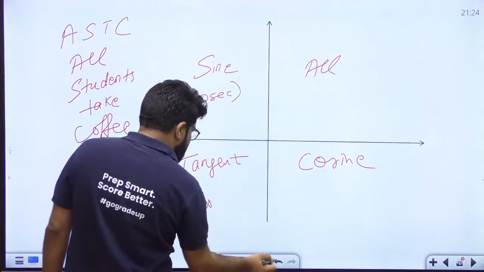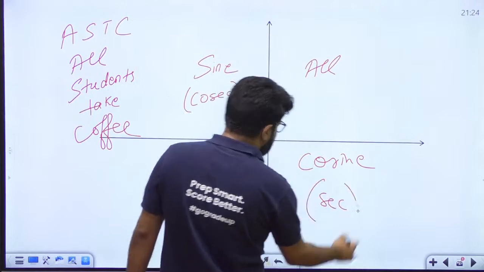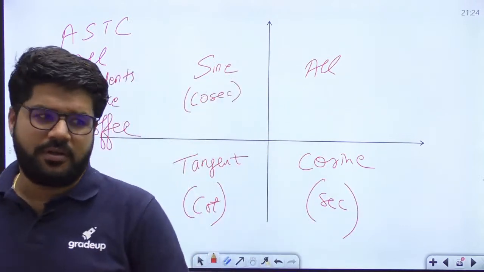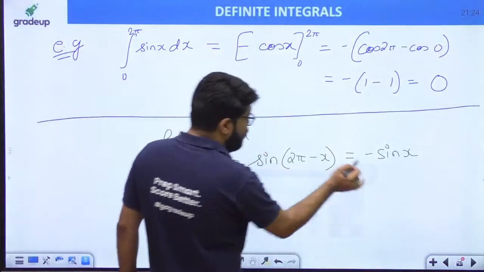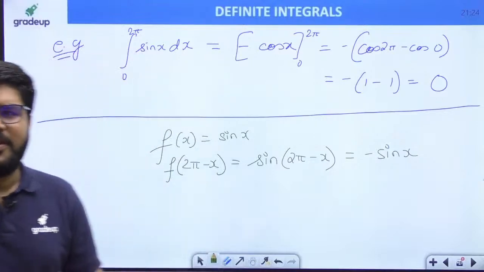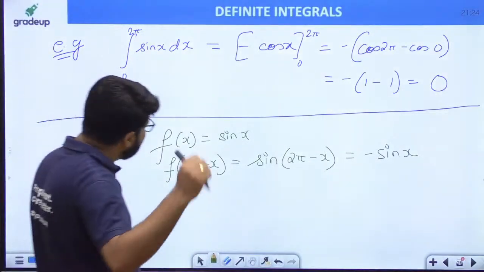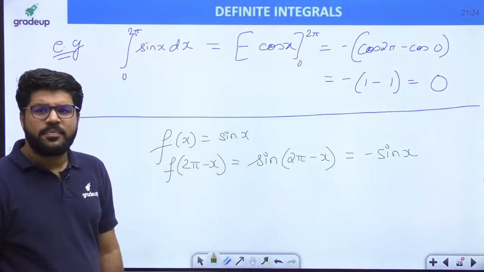Tangent comes with cot, and cosine comes with sec, by default. Come back to the integral discussion: you can remember it like this, ASTC, all students take coffee. You can keep your own tricks too. So sin of 360 minus theta is minus sin theta.